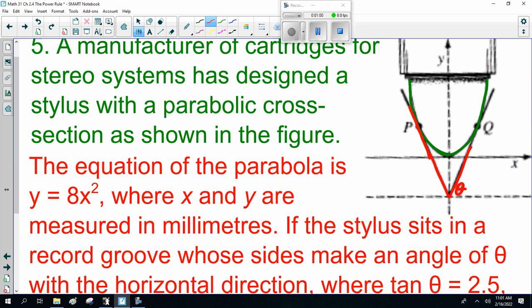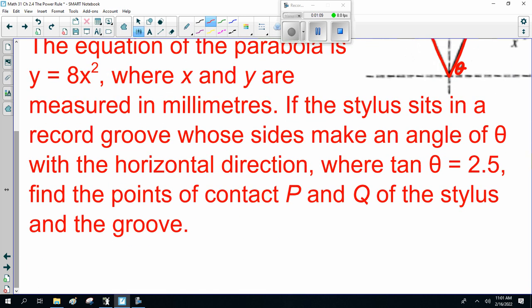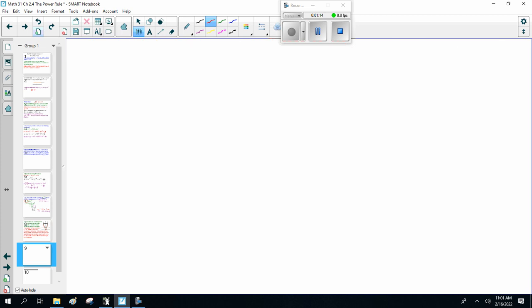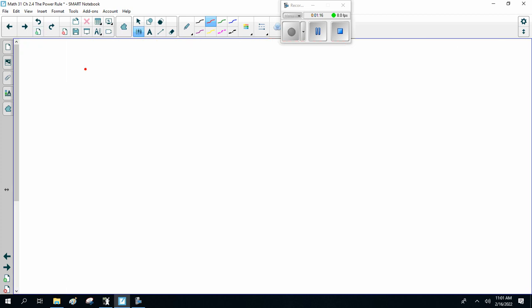So, P and Q. Where do those two lines intersect? So what do we know here? Well, I'm going to add a page right off the bat. Now, a couple of things.